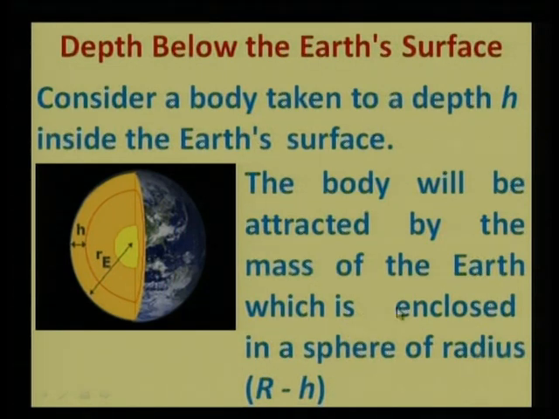The radius of the earth or the separation between the two masses should now be considered to be R minus h.